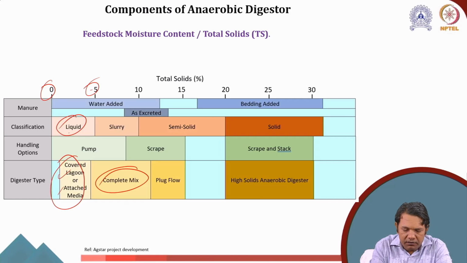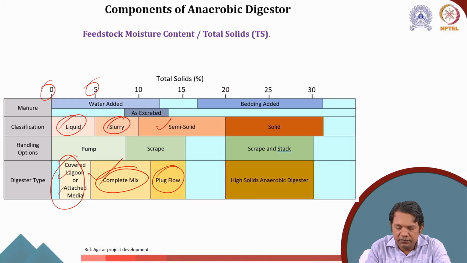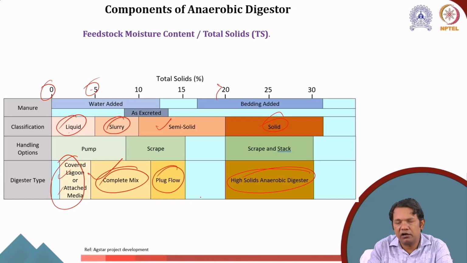When the total solid content is between 5 to 10%, it is defined as slurry, where we use the complete mix. Then up to 15% is a kind of semi-solid, where we use plug flow. And if it is more than 20%, then it is defined as solid feedstock. Then we have high solid anaerobic digester, HSAD, etc.